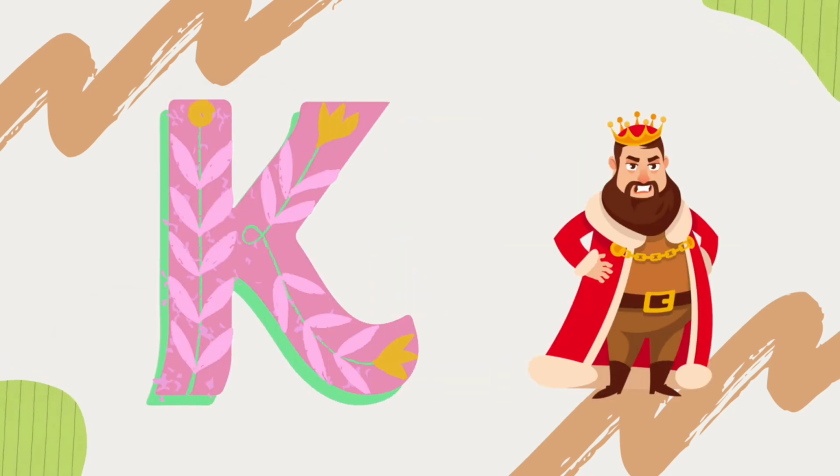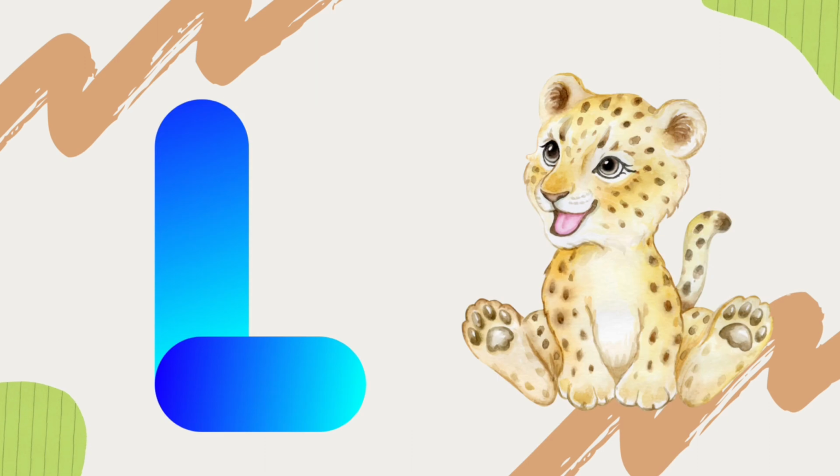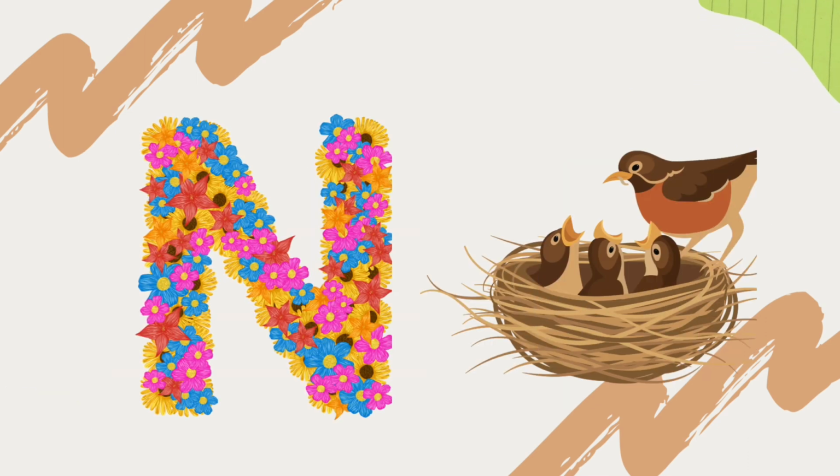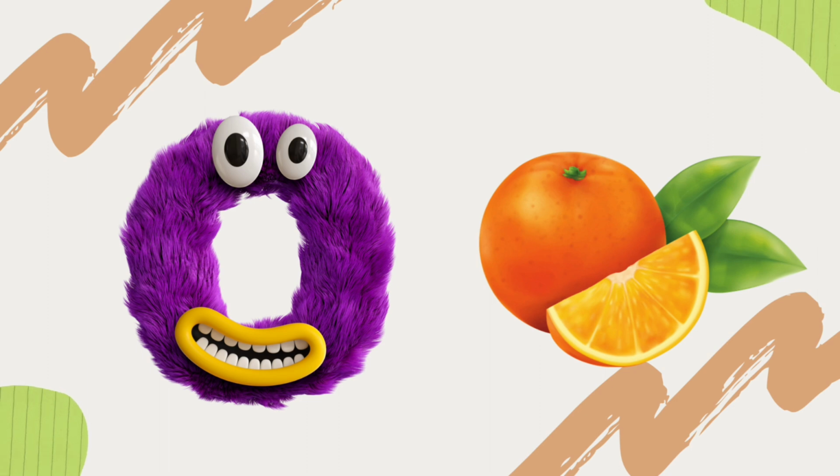K for king. L for lion. M for monkey. N for nest. O for orange.